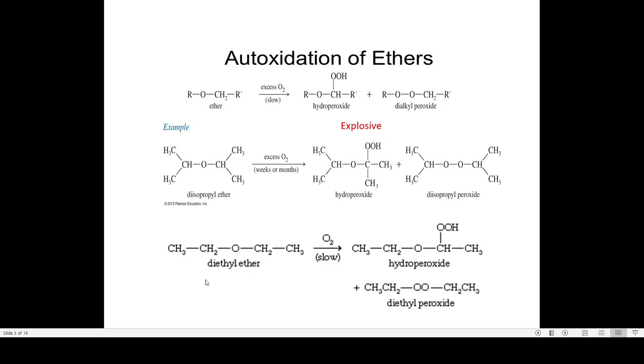So another example which I have taken for the oxidation is the auto-oxidation of diethyl ether to give the corresponding hydroperoxide and diethyl peroxide.